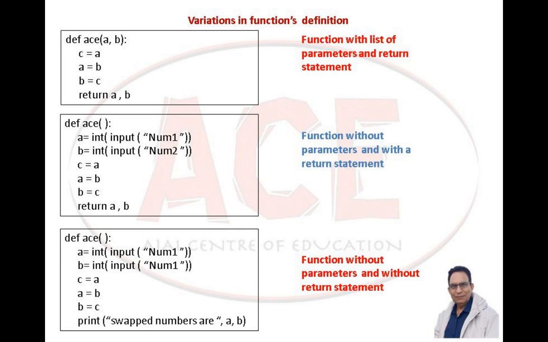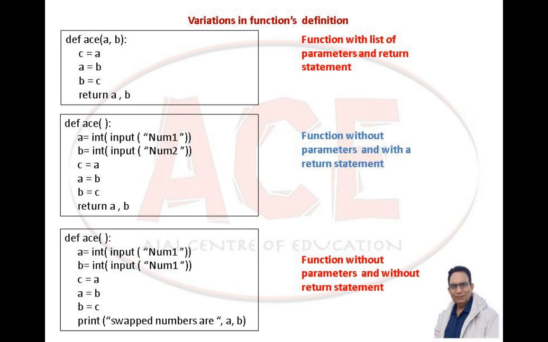I may write this function without the list of parameters. In the second one you can see def ace(): parenthesis start, parenthesis closed, colon. So one thing I would like to make clear here, def is the reserved word. The same way, parenthesis start and parenthesis close is also mandatory, followed by a colon.